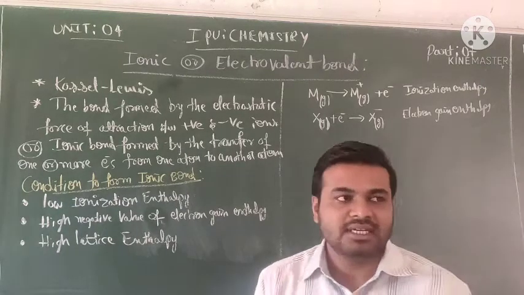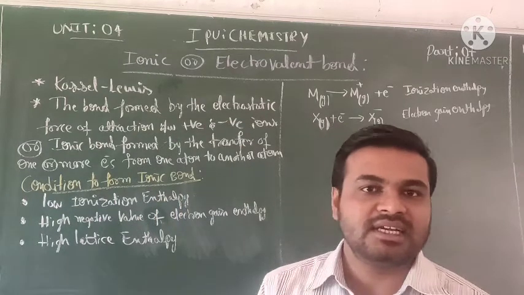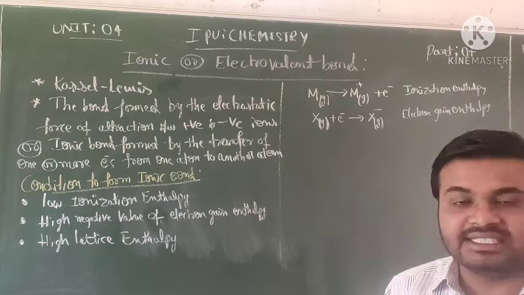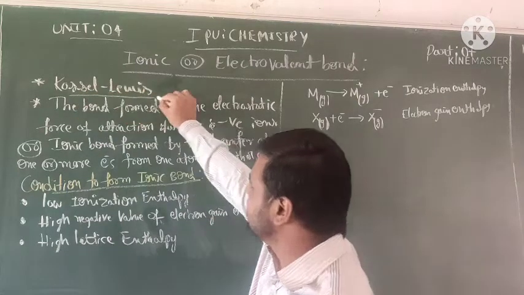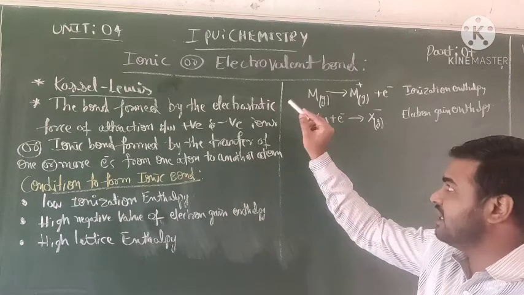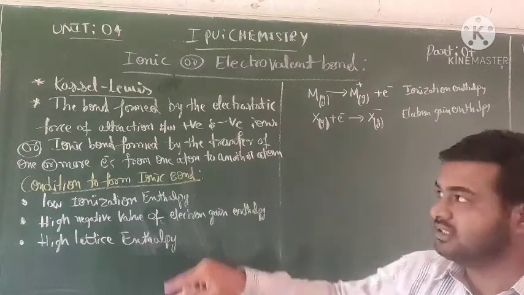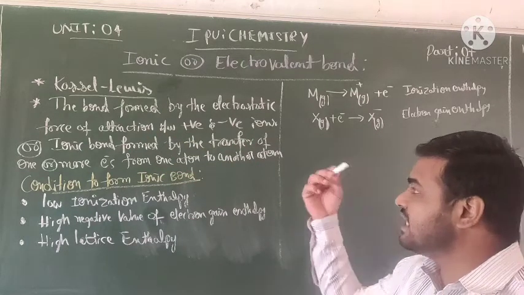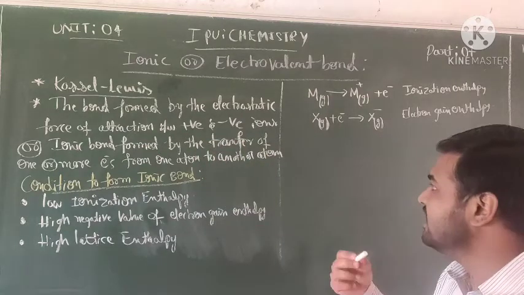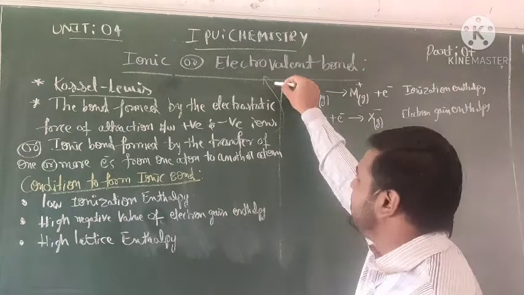Okay, the first point: Kossel and Lewis, these two scientists gave the information regarding electrovalent bond or ionic bond. So now going to the definition. What is the definition of ionic bond or electrovalent bond? The bond formed by the electrostatic force of attraction between positive and negative ions is called electrovalent bond.